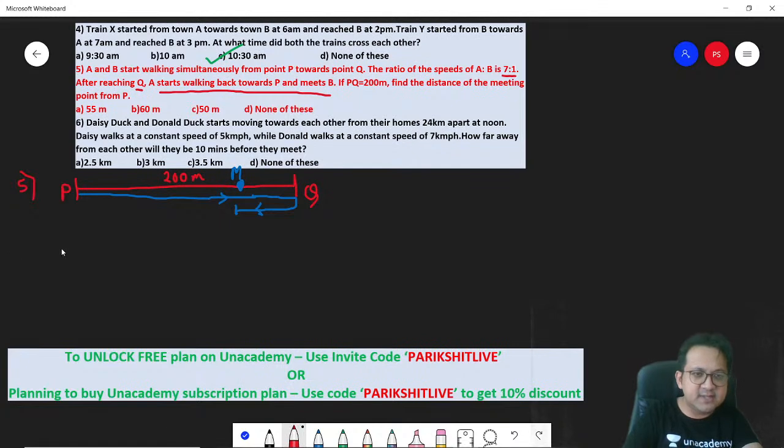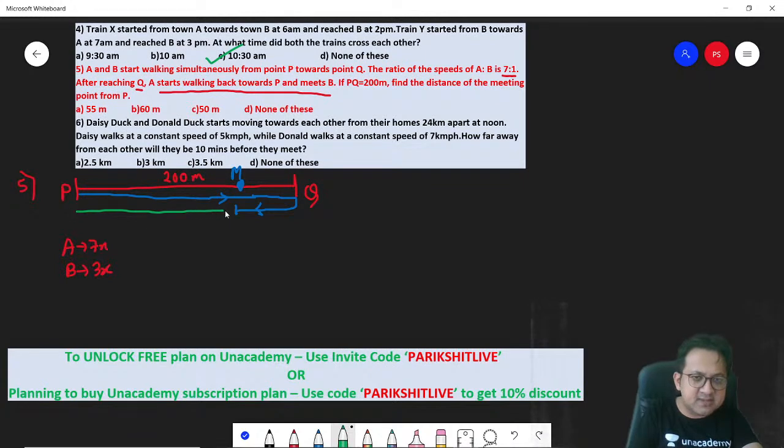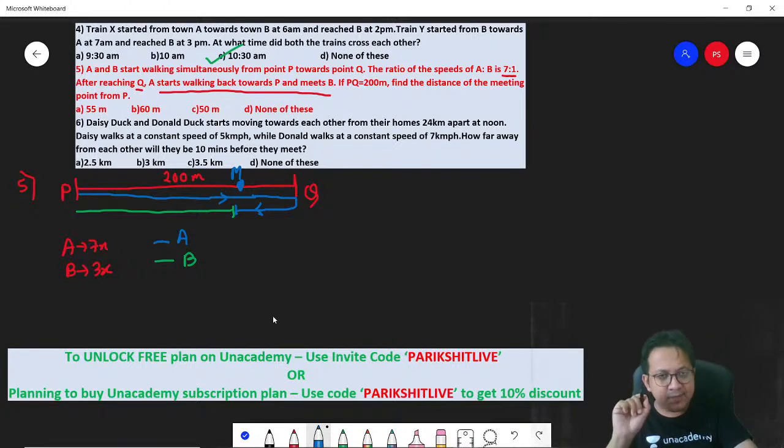A speed is 7x and B speed is 1x. The blue line is the total distance covered by A. Remember, B is a very slow person. He's moving slowly. So the total distance covered by B is this green line. Will you agree? Green indicates B and blue indicates A. They are meeting at the point M, and the blue line goes to Q and comes back. That is the total distance covered by A. The green line is the total distance covered by B.